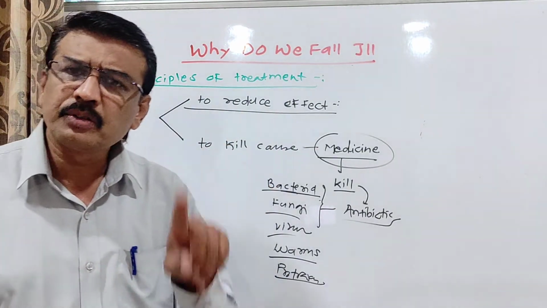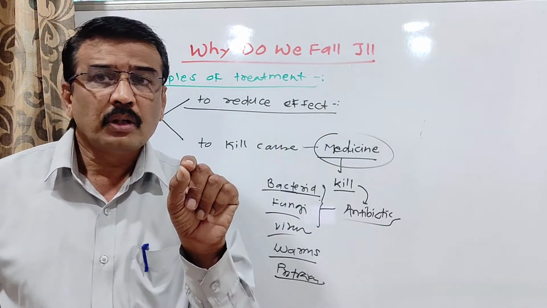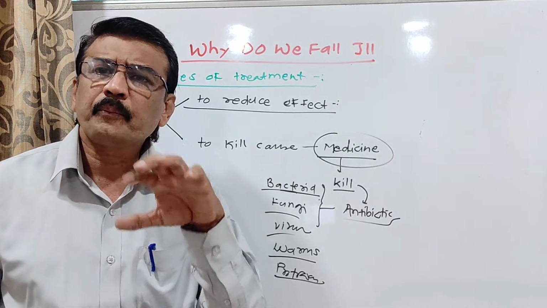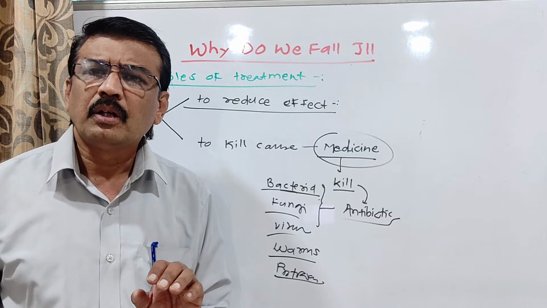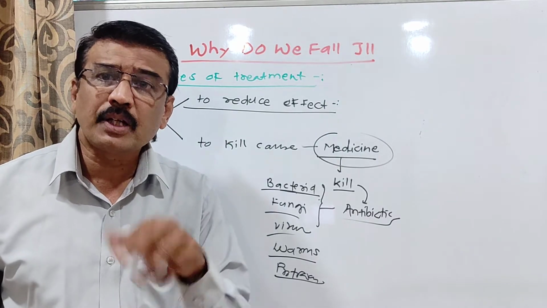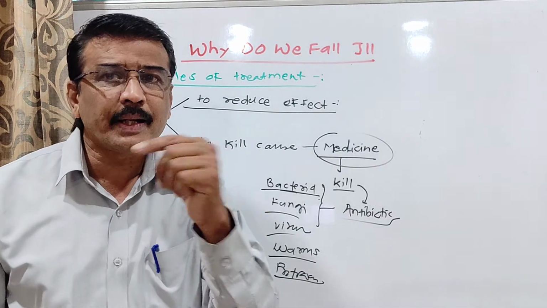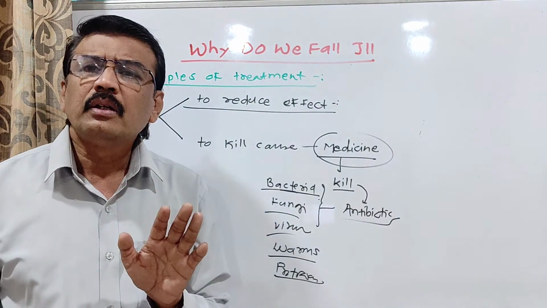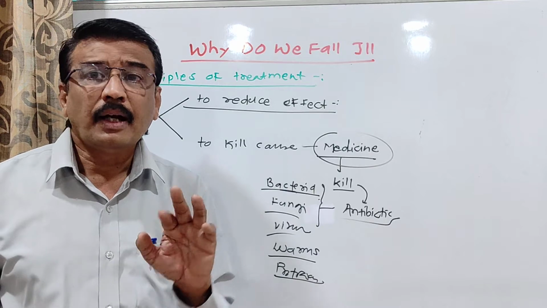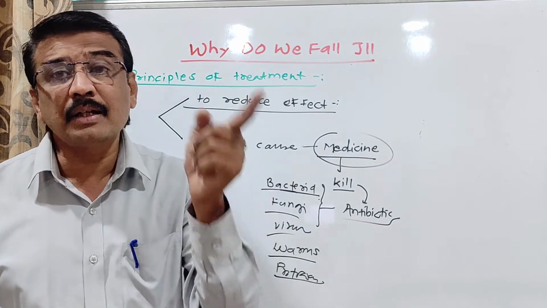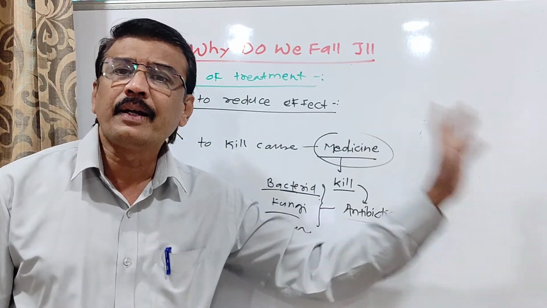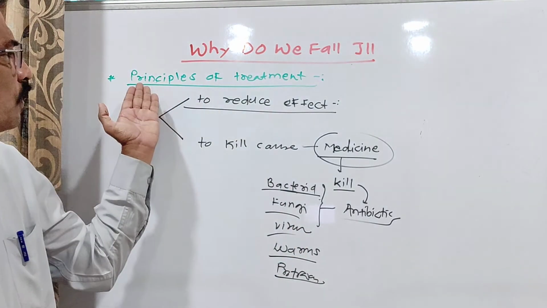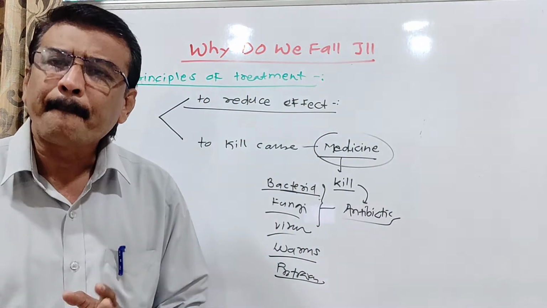They first want to reduce the effect. They give some cough medicine so that the cough will be relieved and that symptom will be minimized. Second, they suggest some paracetamol tablets so that the temperature of the body will be near about 37, and at the same time they suggest taking particular antibiotics. So this is called the principles of treatment.